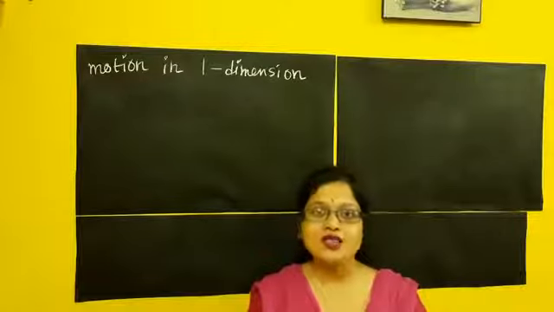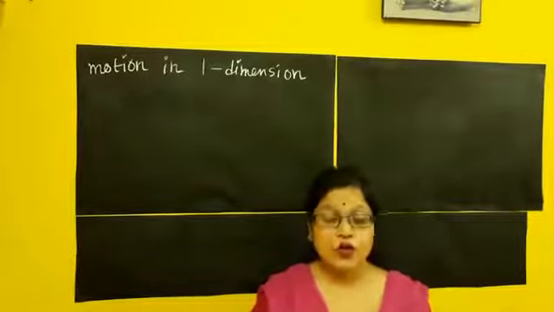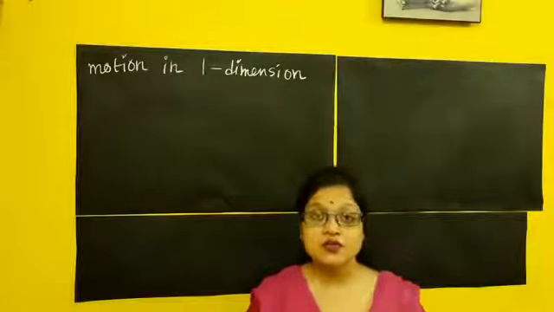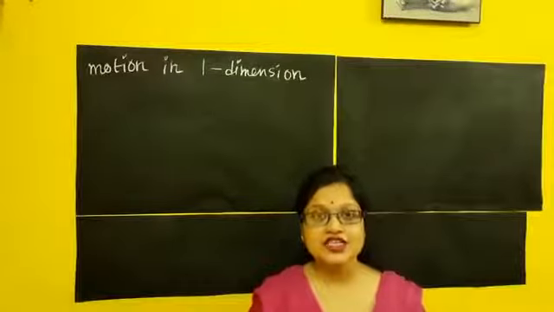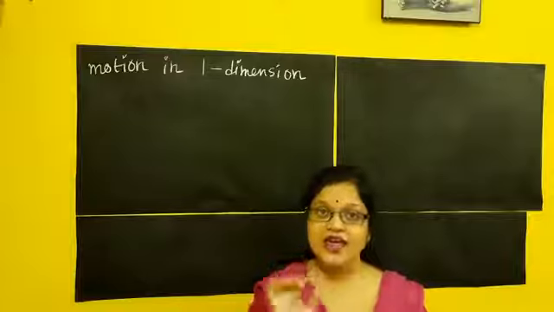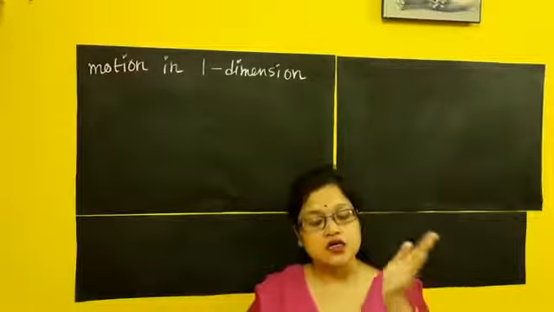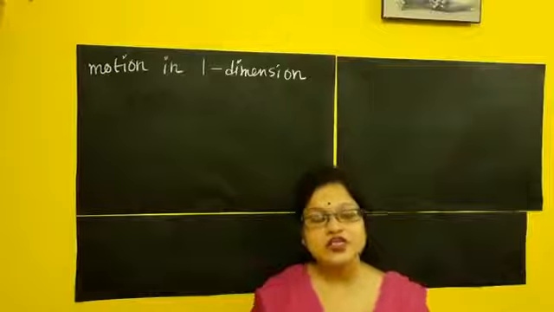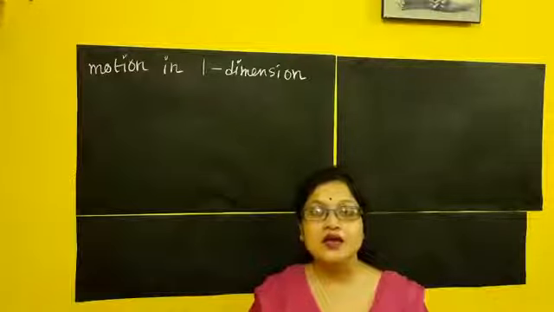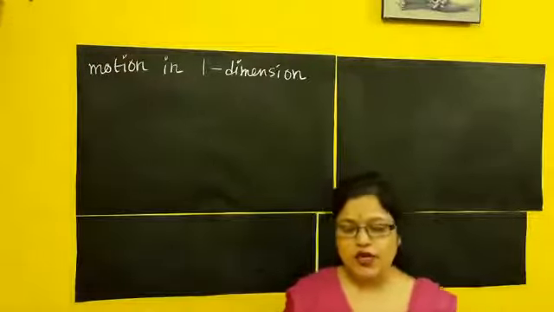Examples of vector quantities are velocity and acceleration, where direction specification is very much needed. Scalar quantities are speed and time.